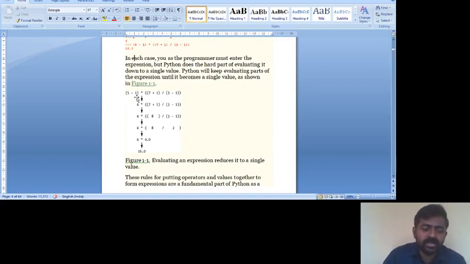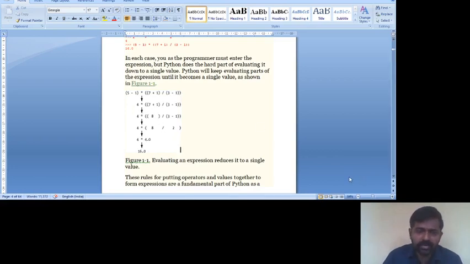So 5 minus 1 is executed first. After that, the second bracket, it has 2 more inner brackets in it. Again, the 2 inner brackets will also be executed in left to right order. So 7 plus 1 is 8 and 3 minus 1 is 2. In the next step we will multiply 4 into 4. We will get 16 as the result. Okay, this is known as bracket is a left to right associated operator.